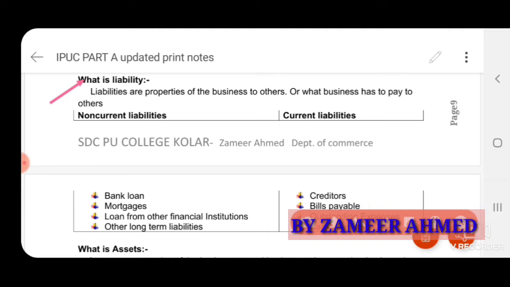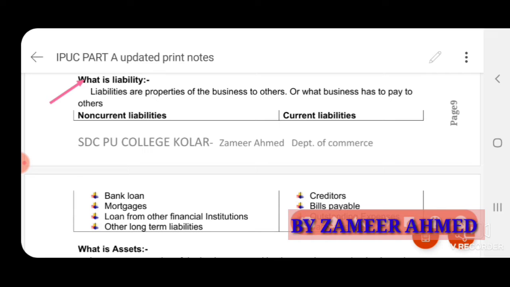So liabilities are the properties of the business to others, what the business has to pay to others. In every wholesale business, they will have certain responsibilities towards the outsiders. So liabilities means the amount that has to be settled by the owner to the outsiders. Why does he have to settle? Because he has taken the facilities, he has used the funds